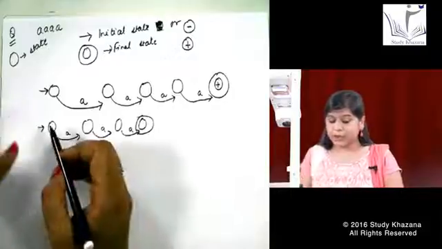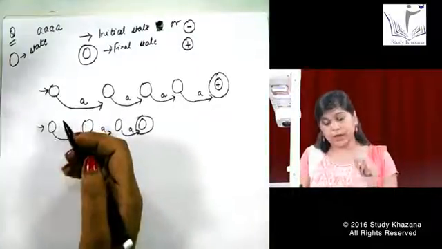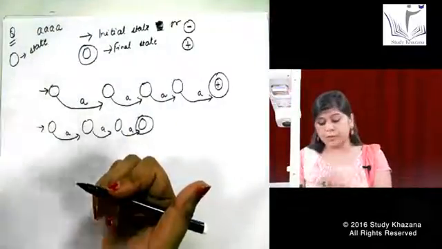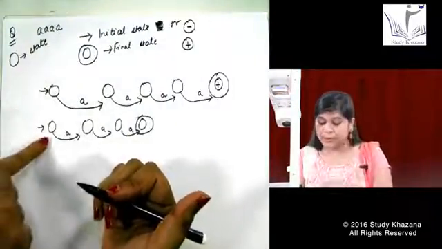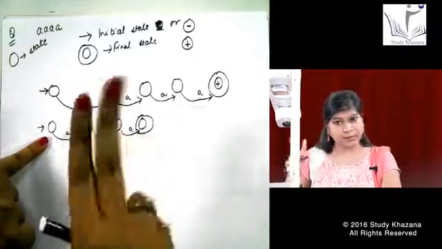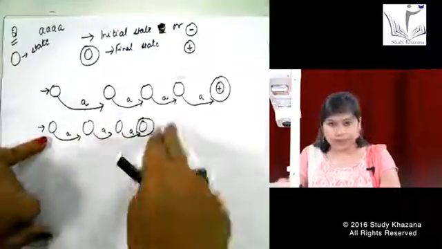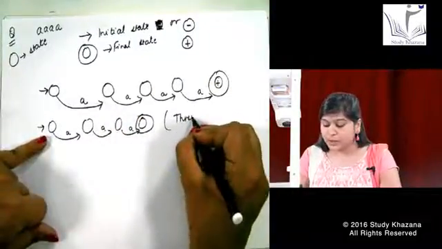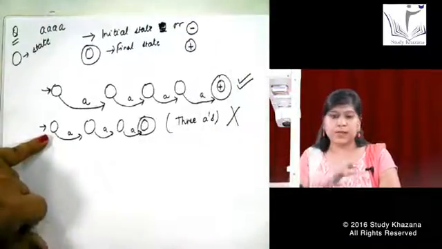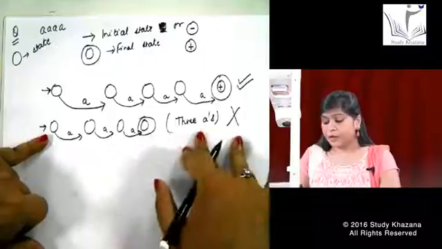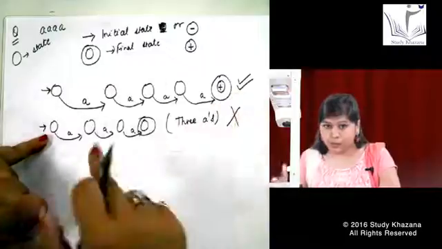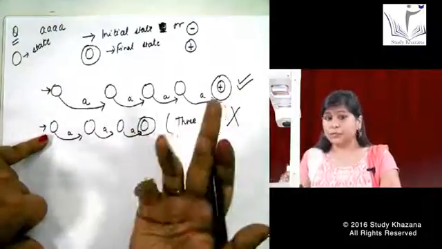Let us start calculating it. I start from my initial state. Whenever I am starting, I cannot start from any kind of middle state. I obviously have to start from my initial state. If I say I am starting from the initial state, I gave one input A, second input as A, that means I have completed 2 A's, and the third input as A. So this machine is accepting only 3 A's. So this is a wrong answer. In fact, this is a right answer. I cannot make my machine accept 4 A's with any kind of loop over here.